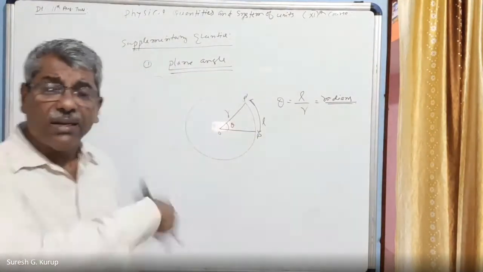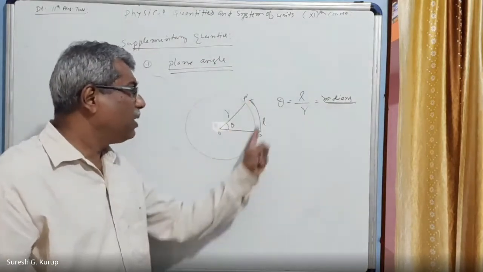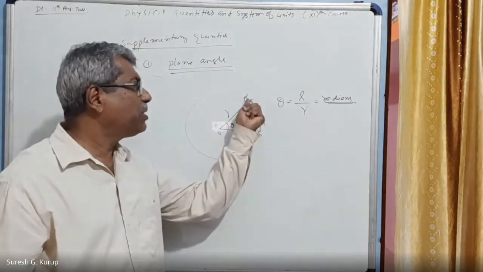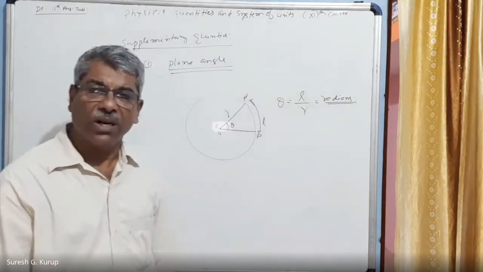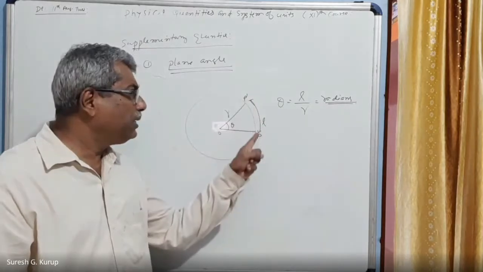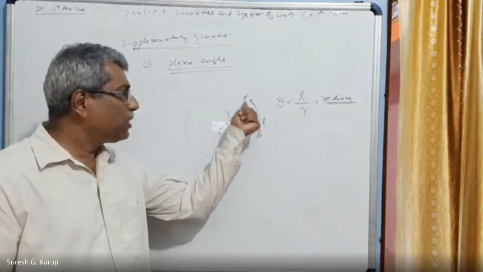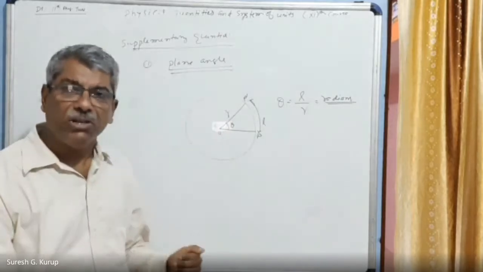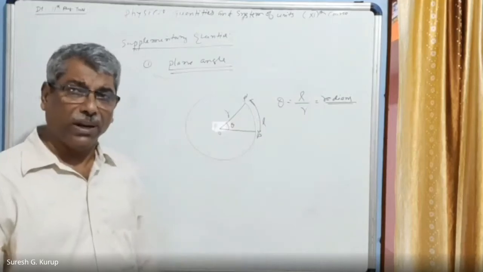Actually, the cattle is moving in a circle, on the circumference of a circle. At any instant, it was at P. After some instant, it reaches P dash, traveling a distance L on the circumference of the circle. At that time, this much part of the circle will subtend an angle at the center, in the plane. In the plane only, this angle is lying. That is what is called plane angle.